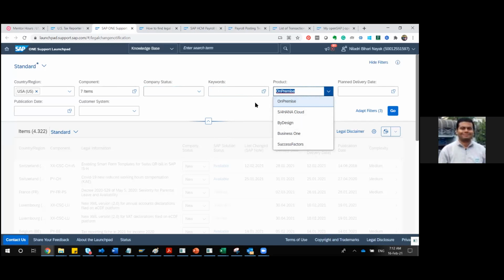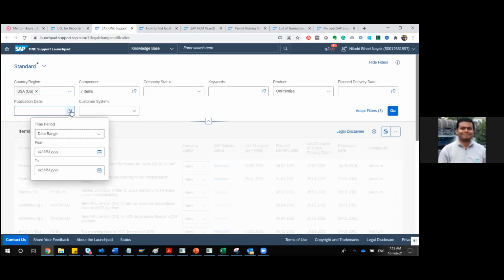Okay, but at this moment, we are focusing on the on-premise payroll. I will not go to the other modules, other products. I will focus on the on-premise data. Also, you can select your publication date.